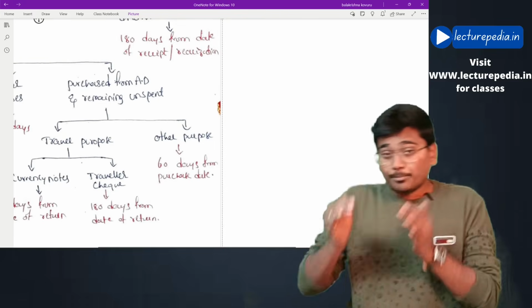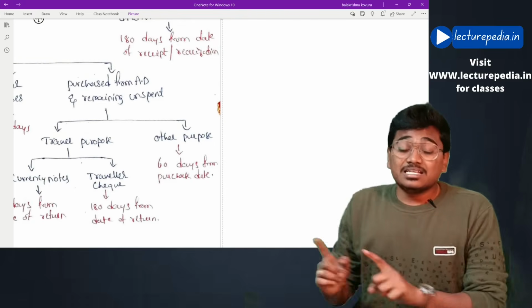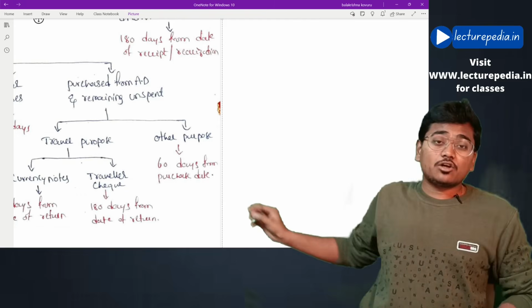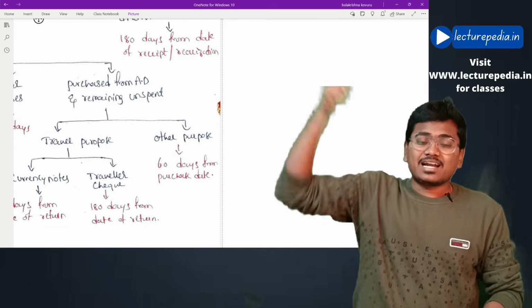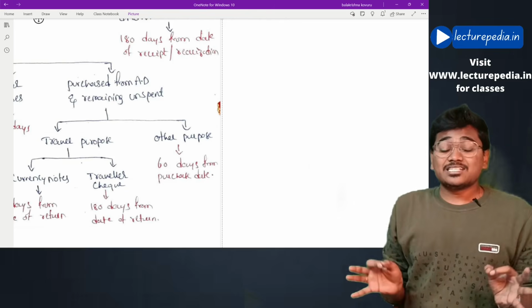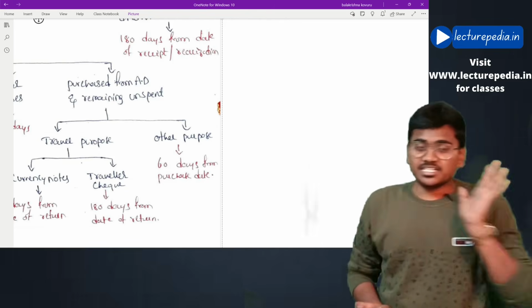And if the purpose for which you have purchased the foreign currency is other than foreign travel, in that case, within 60 days from the date of purchase of that foreign currency you have to return it or surrender it back to the authorized dealer. Hope this is clear. This is in case of a person not being an individual resident in India.